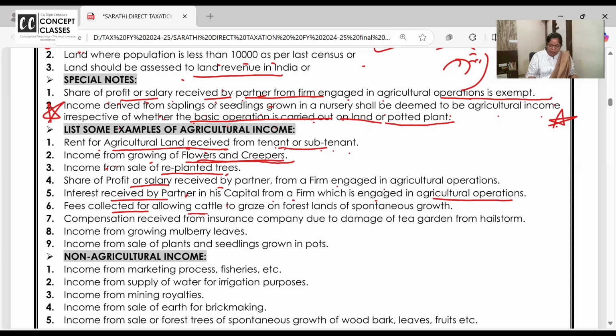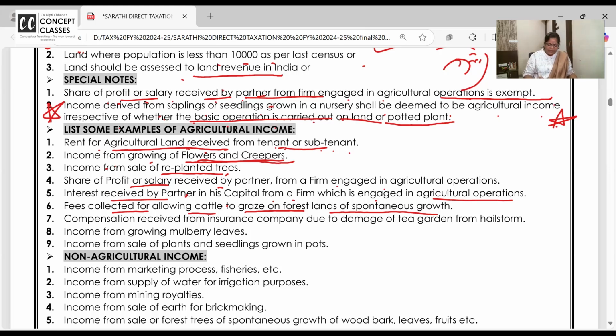Fees collected from allowing cattle to graze on the forest land of spontaneous growth. I just don't grow anything in my land, but I keep watering now and then. So some natural plants are coming which are like very good herbs and food for cattle. So I give it out on rent for the cattle to graze.